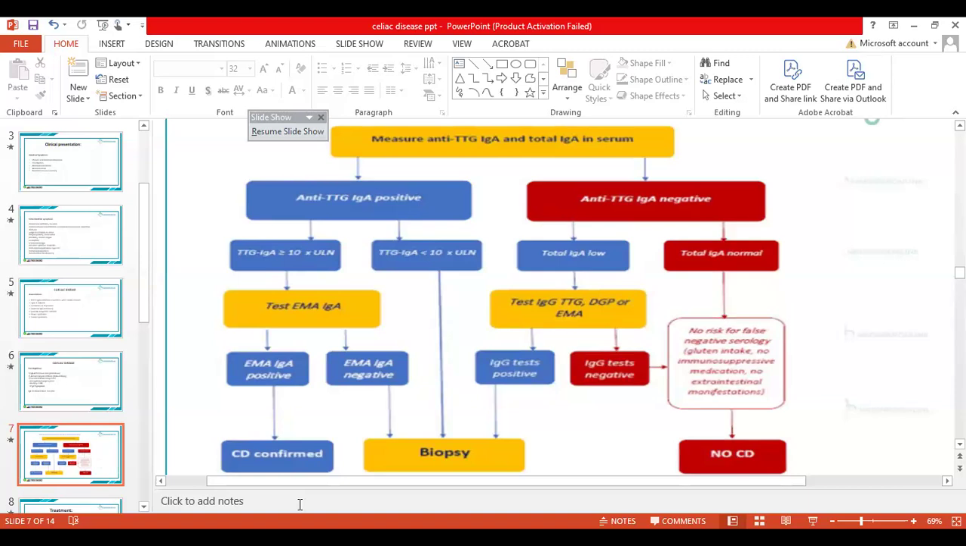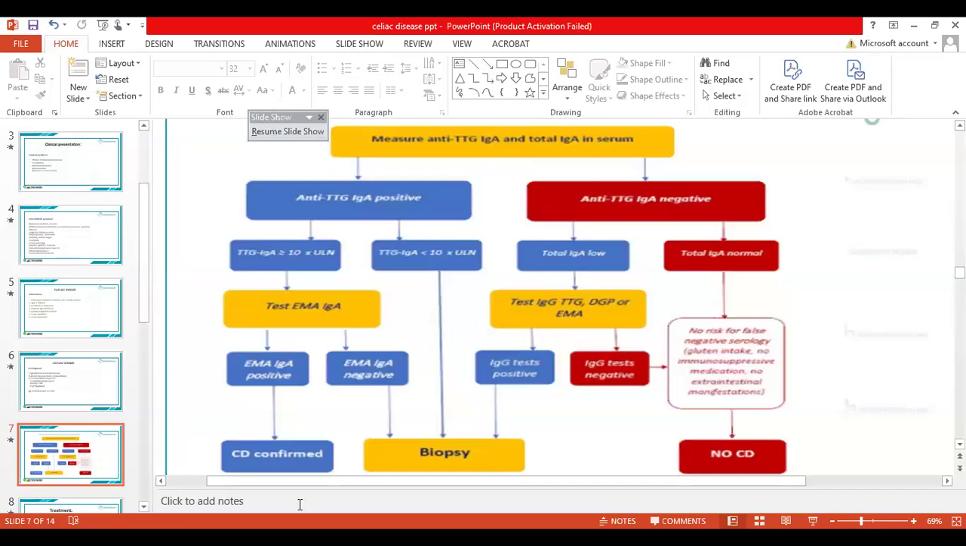The second scenario is that you got the levels of more than 10 times, and then you tested for the EMA, and that came out to be negative. In that case, you have to go for the biopsy, right? So you can see from the arrows in that case.